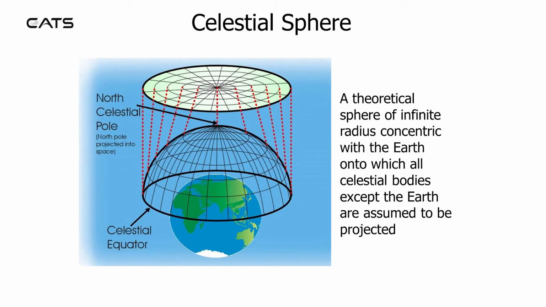Celestial sphere. The celestial sphere is a theoretical sphere of infinite radius, concentric with the Earth, onto which all celestial bodies, except the Earth, are assumed to be projected.